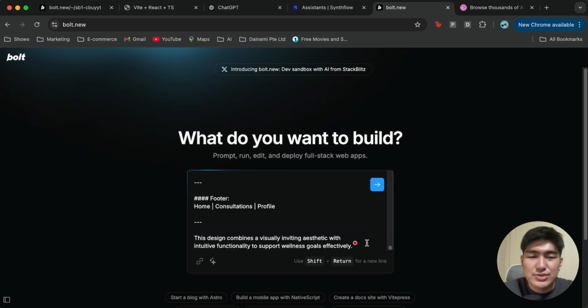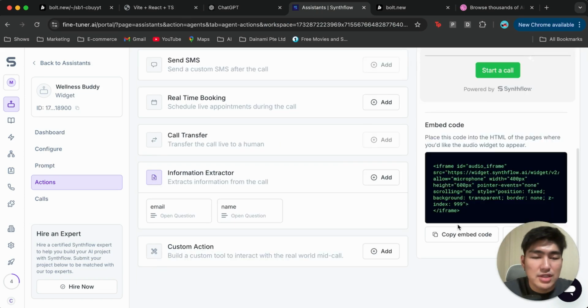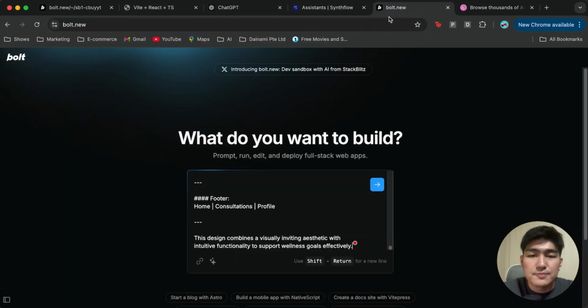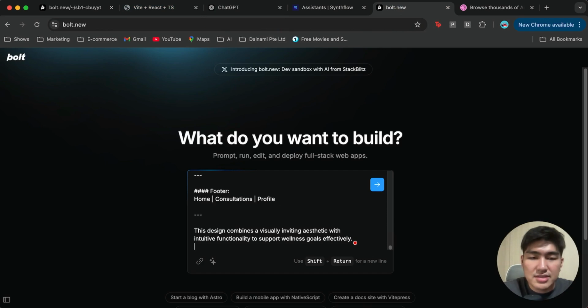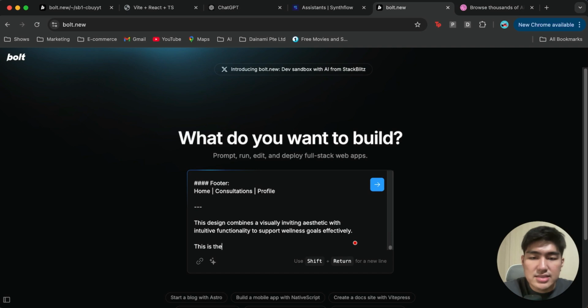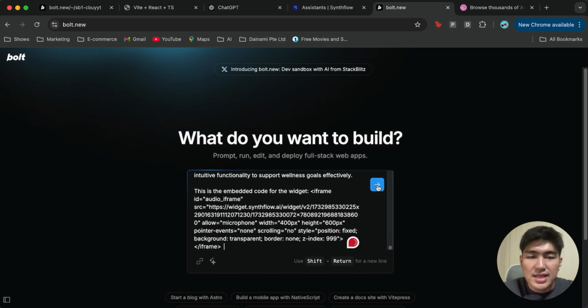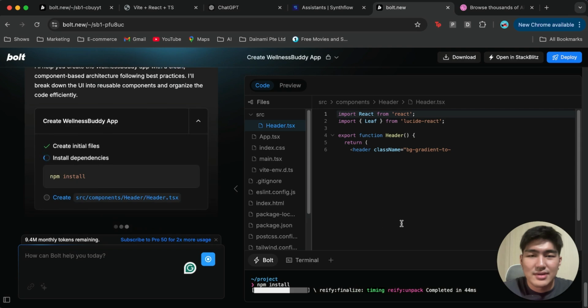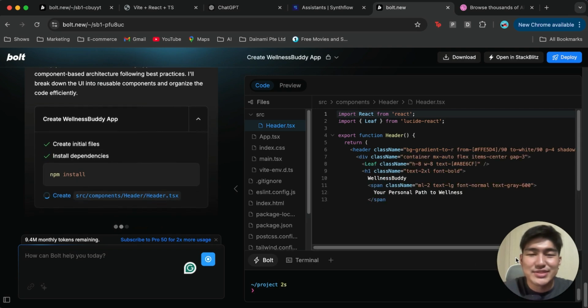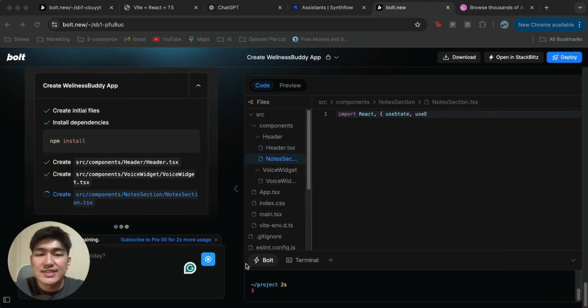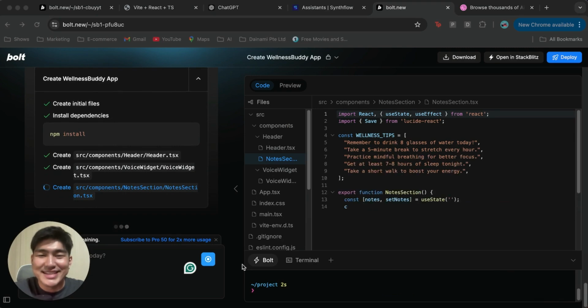So we're just going to go back to SynthFlow and copy this embedded code. Okay, we're going to go back to Bolt and type it in: This is the embedded code for the widget. All right, and let's go. Awesome, now you can see our AI is creating the app for us. So let's give it a while and see what happens next.